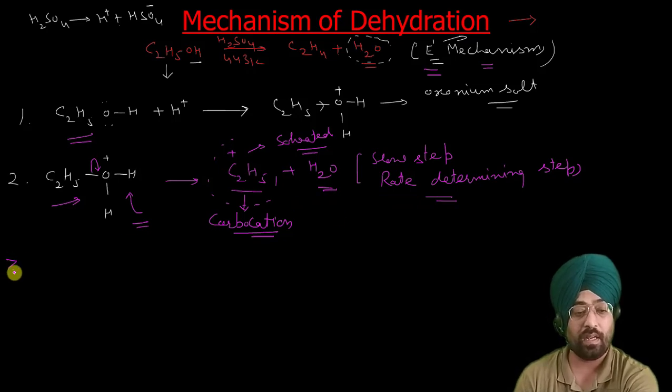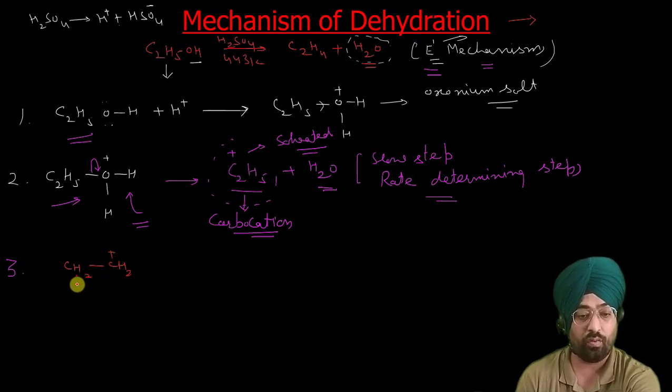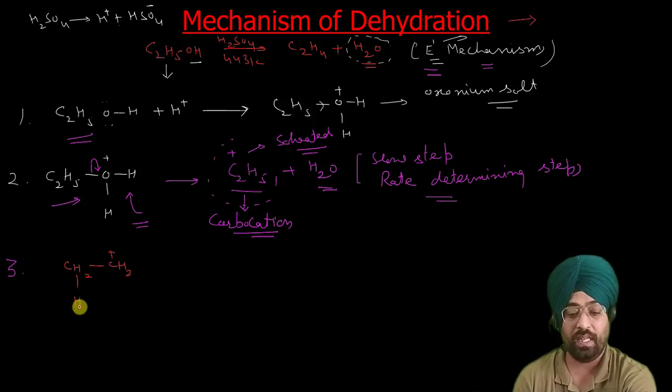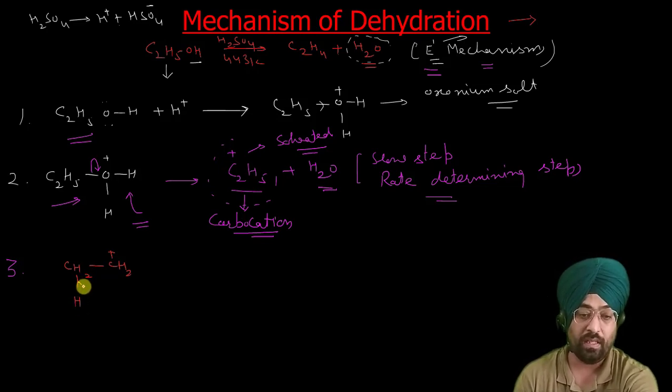Now in the third step, we have two possibilities. One possibility is that, I will write its structure as CH3 CH2 positive. This again I will write as CH2H. One possibility is the elimination reaction. This H goes here, this water gets eliminated by water or something like that.